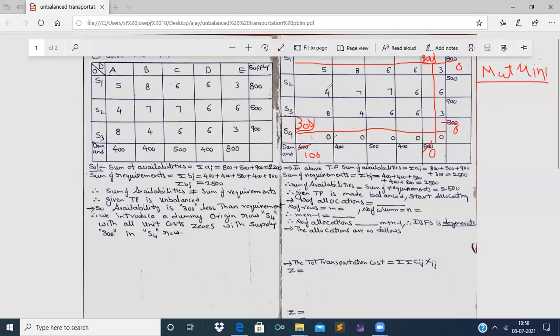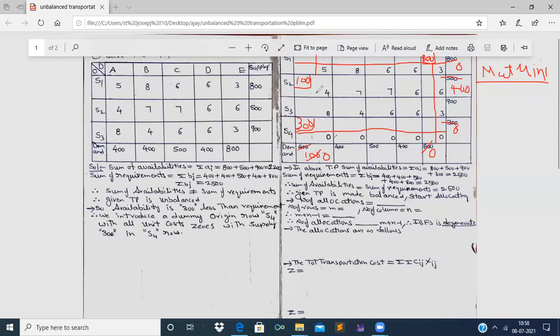I select this 4, and corresponding to this 4, the demand is 100 and the supply is 500. The least value is 100. Therefore, we allocate 100 to this least cost cell. After allocating, put this allocation in a box and make this demand 0 and strike off 100 from 500. We'll be left with 400.